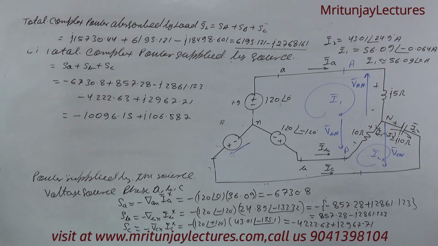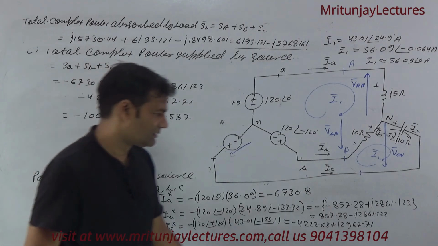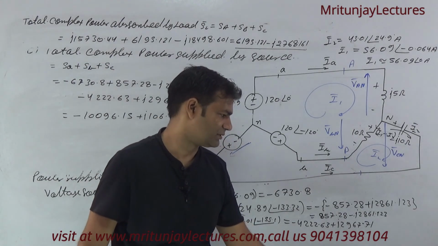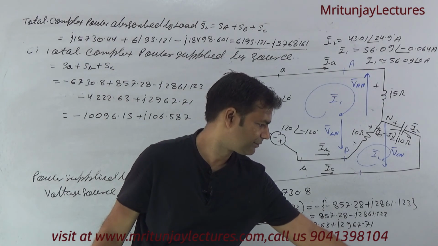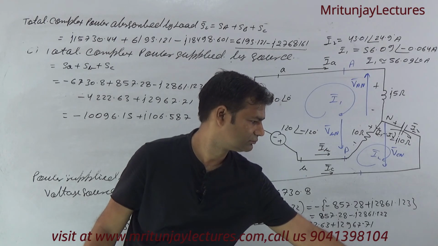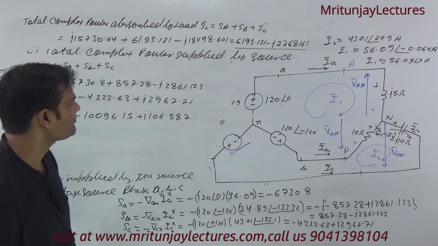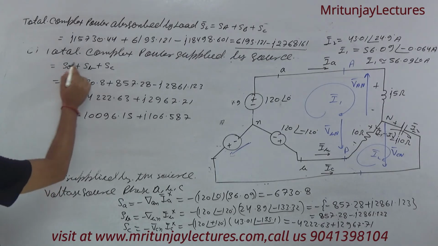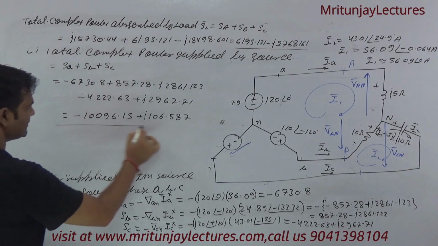Okay, this is the final answer corresponding to this one. Clear? So total complex power supplied by source is like this one.